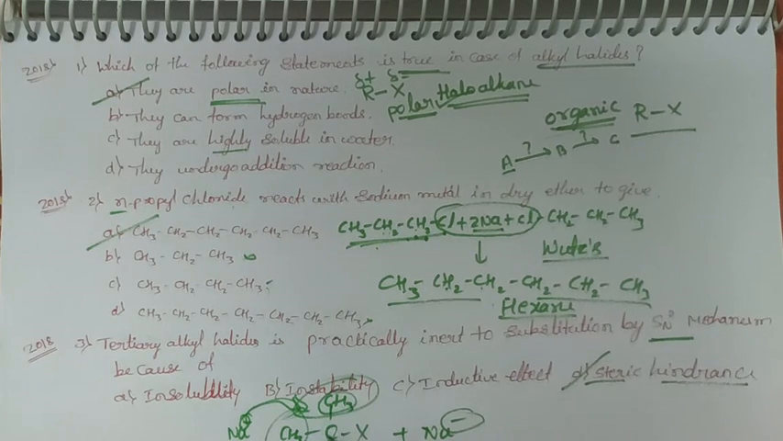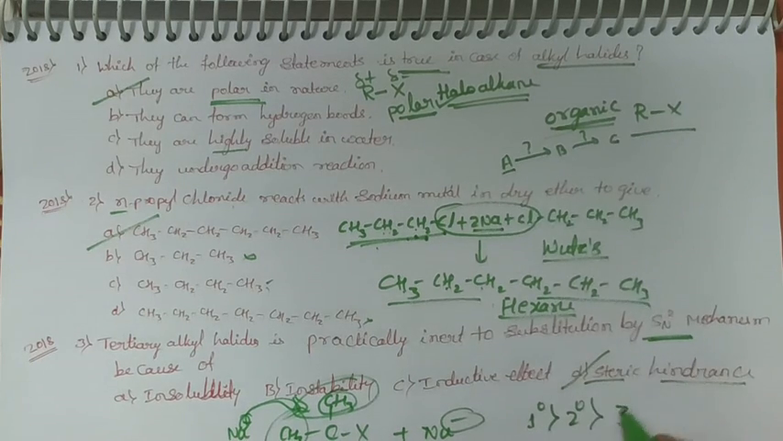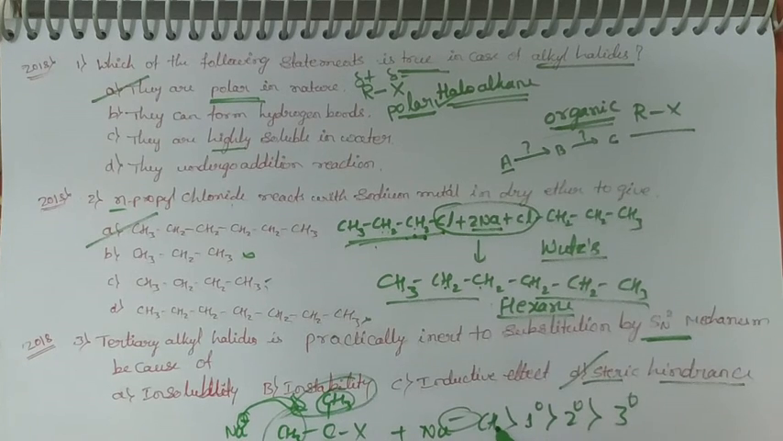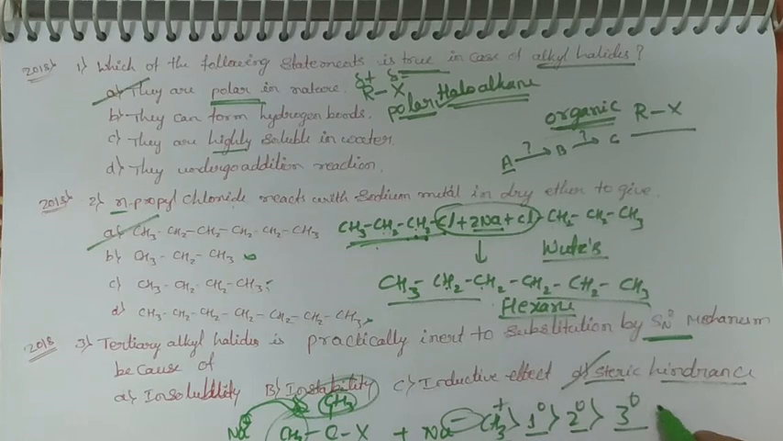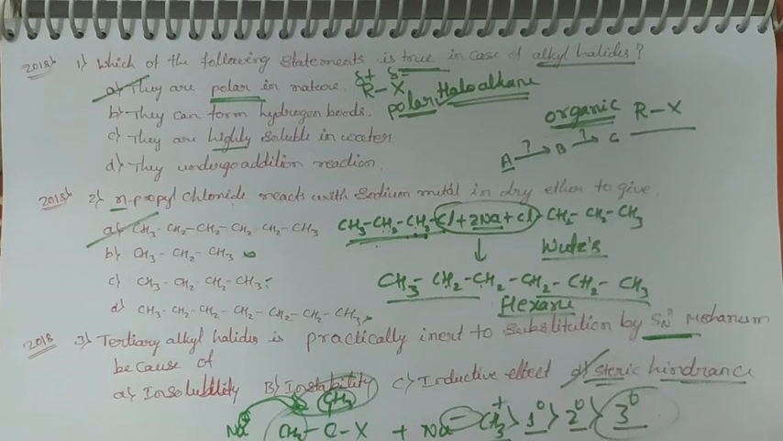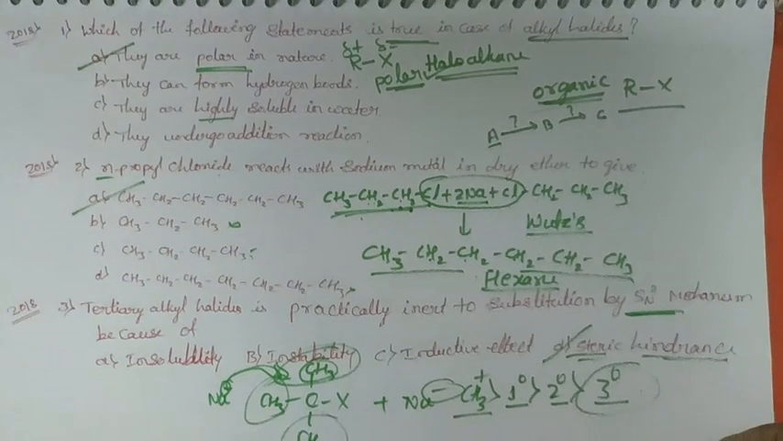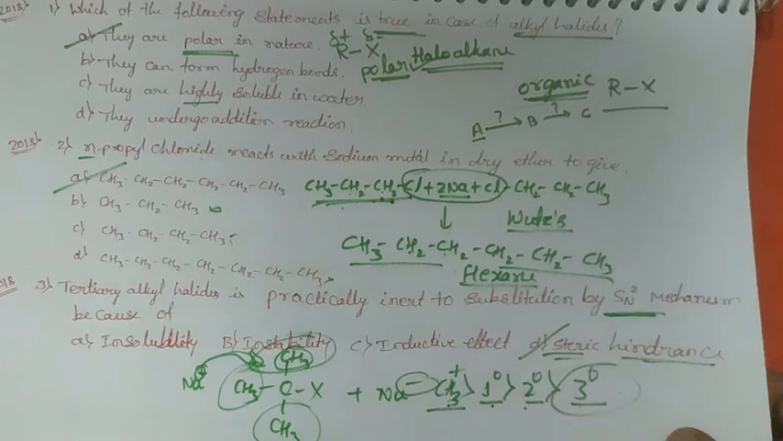Whenever it is an SN2 reaction, the order of reactivity is primary is more reactive than secondary, and secondary is more reactive than tertiary. Before that it is methyl. Therefore, methyl, then primary, then secondary, then tertiary. Tertiary is very inert because of steric crowding. There will be more crowding for the nucleophile attacking from the backside. It is very difficult. Therefore, the order follows methyl, primary, secondary, and tertiary.